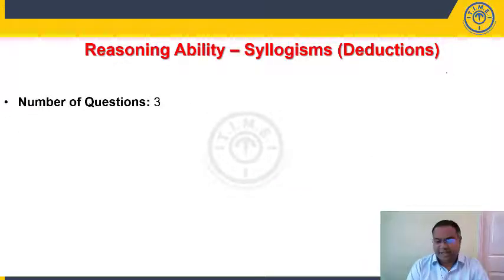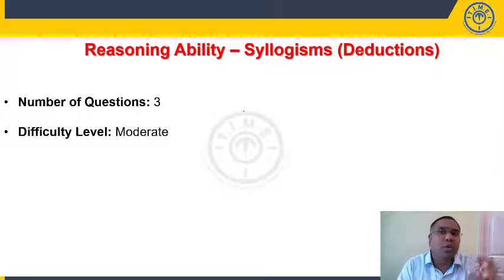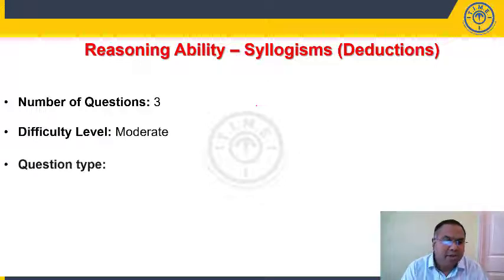Syllogisms, also known as deductions. We have 3 questions. These can be classified as moderate because of the only a few question type. It is slightly time consuming. It demands a little amount of time from your side. So we are classifying this as moderate level of difficulty. Out of 3 questions, 2 questions were based on only a few type, and 1 question was your regular syllogism question. Right? So let us look at question types.